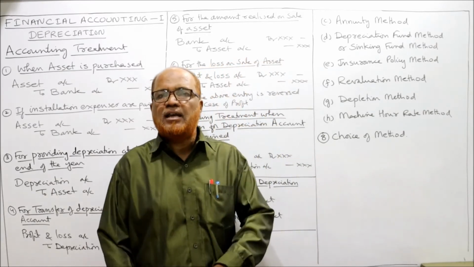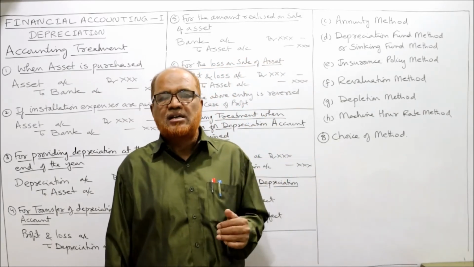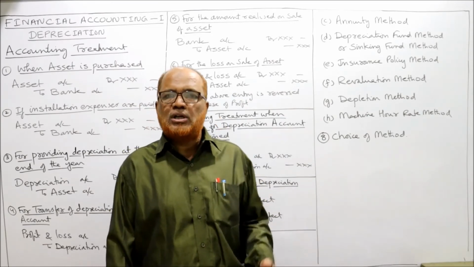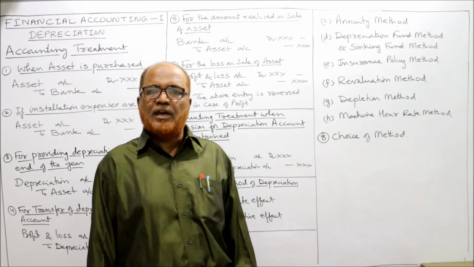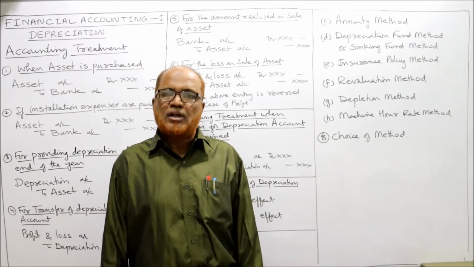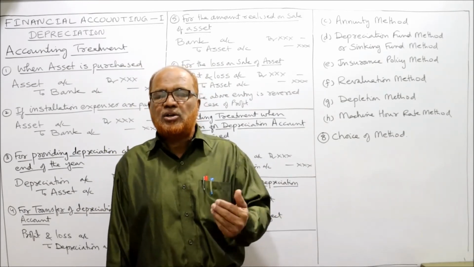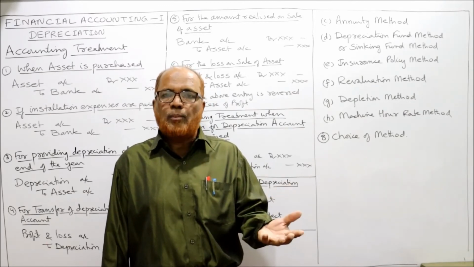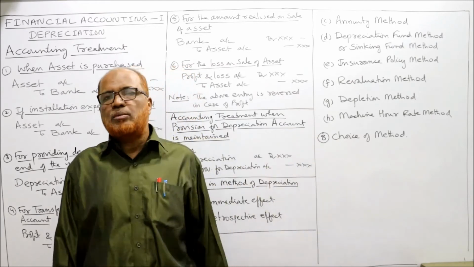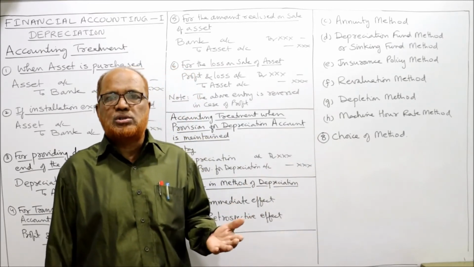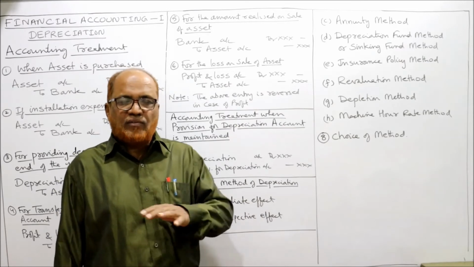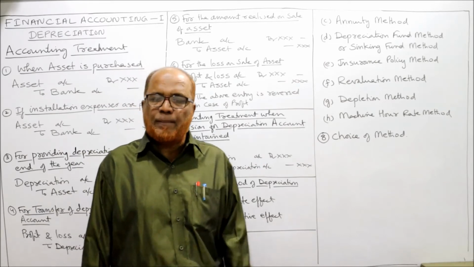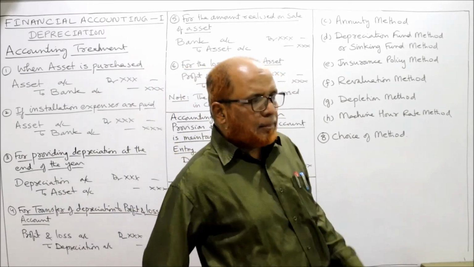Example, straight line method is most suitable in case of lease, in case of building, etc. The diminishing balance method is suitable in case of equipment, in case of machinery, etc. Then depletion method will be used in cases of quarries, stone quarries, or coal mines, etc. Then revaluation method will be mostly used for tools, loose tools, etc. So we cannot say which method is better. It depends on the nature of the asset and the nature of the business. So this is the complete theory.